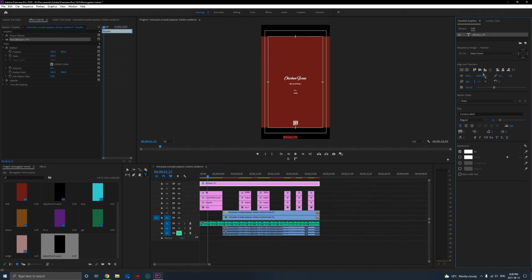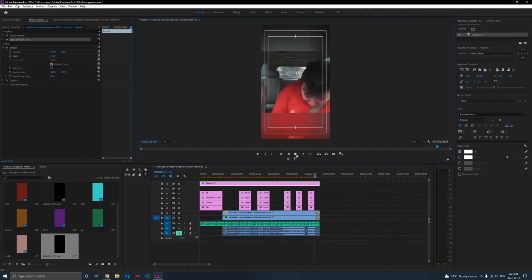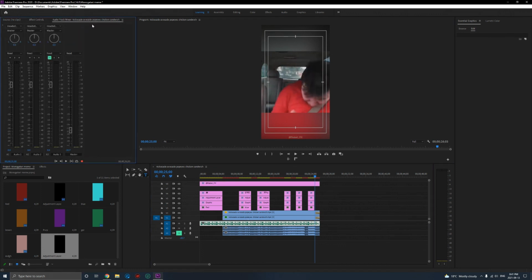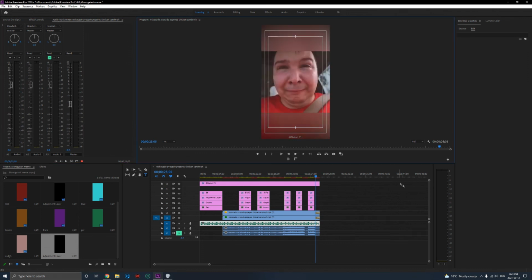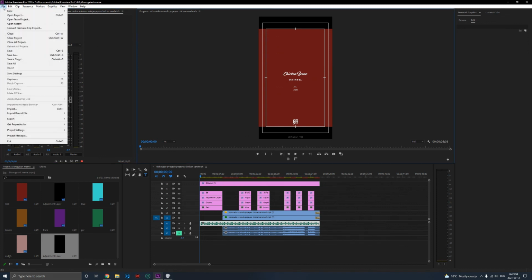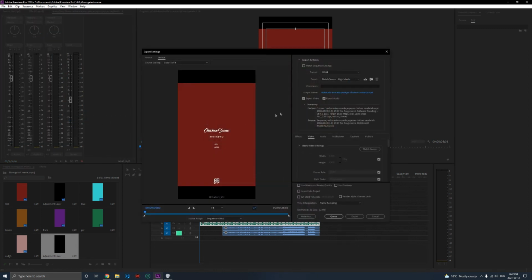So once you're done all of that, you can just go over to the audio section, which is go to audio track mixer, and just change the volume to however you want it to. So after you've given a good listen, around here is a good volume for it. Alright, so once you're done everything, just hit the backspace here, file, export, media.